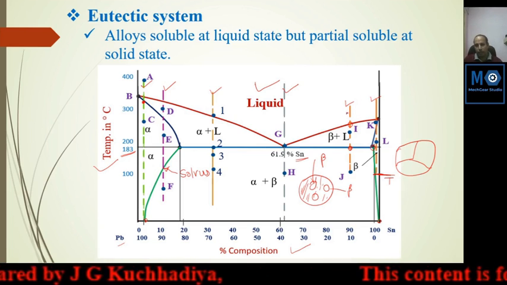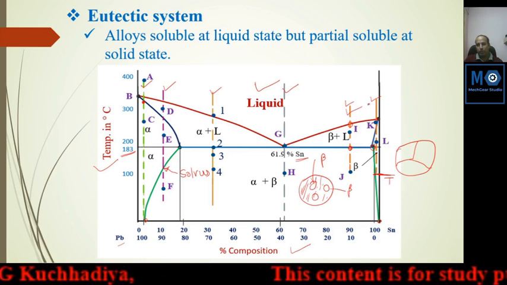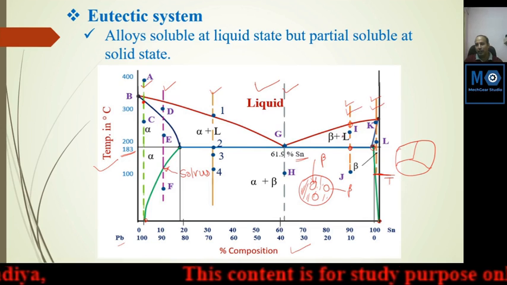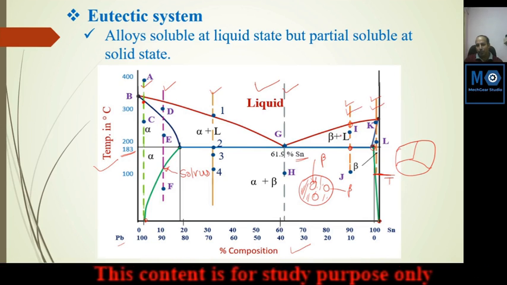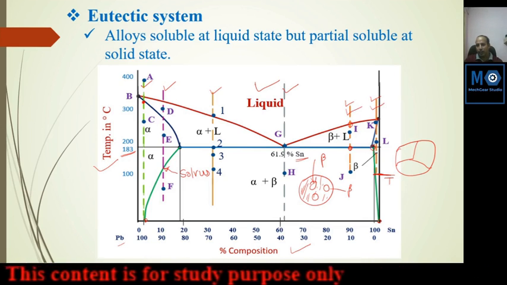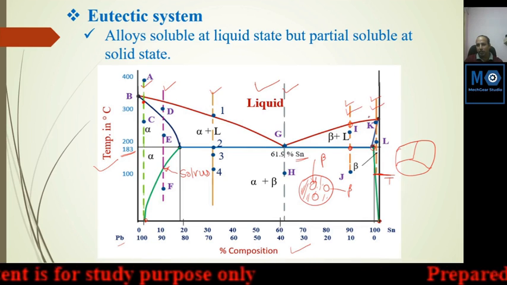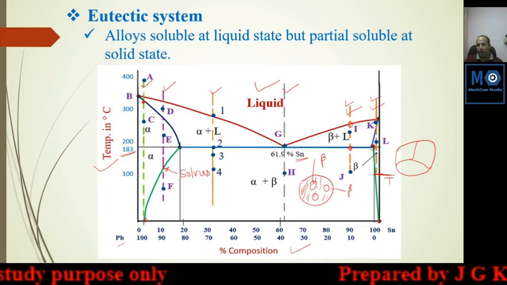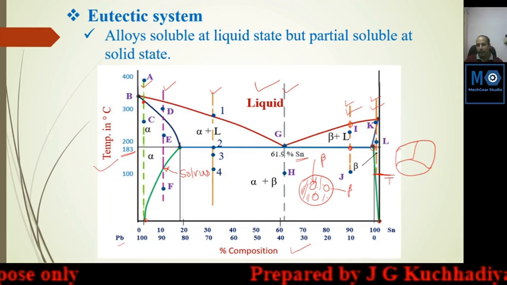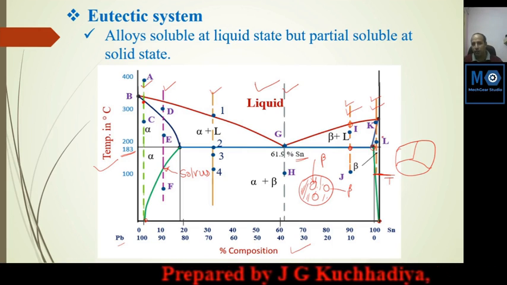Prepare yourself the solid phase in various colors, which clearly indicate beta phase creation and pure beta phase creation at these two lines I, J and K, L. This is your assignment.